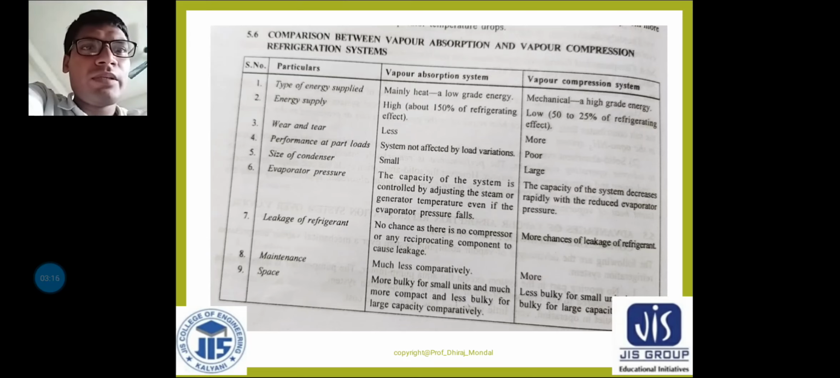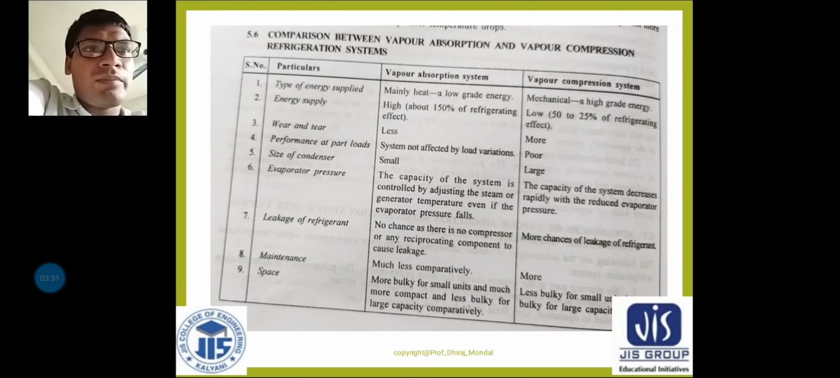Type of energy supplied means which type of energy we are supplying in the case of VARS and VCRS. I have already discussed that mainly heat energy is provided in the generator in the case of the vapor absorption refrigeration system. Low grade heat is one kind of low grade energy, so we are using low grade energy to operate the vapor absorption refrigeration system.